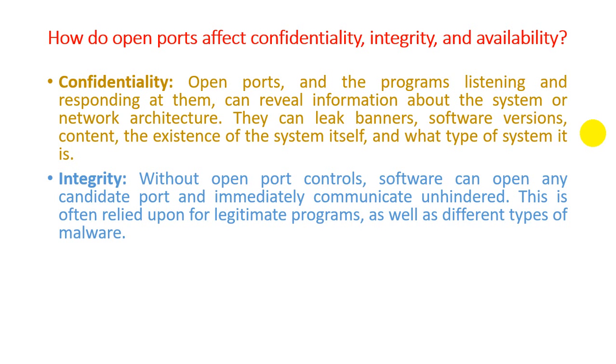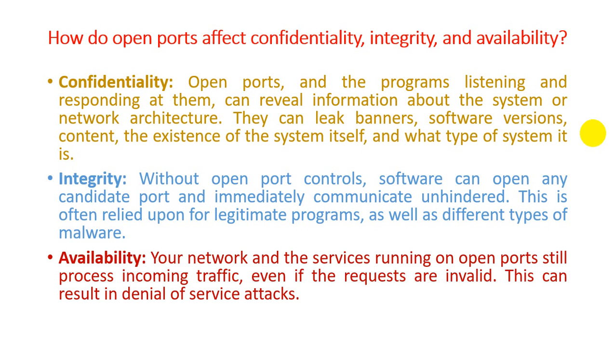And last, for today's lecture, we discuss availability: how availability is affected with the help of open ports. Your network and the services running on the open ports still process incoming traffic, even if the requests are invalid, because the name itself suggests that an open port is open to requests. If we ignored those requests it would be really secure for our system, but it is an open port, so we can't deny those requests. They should be validated or invalidated because they arrive on an open port.